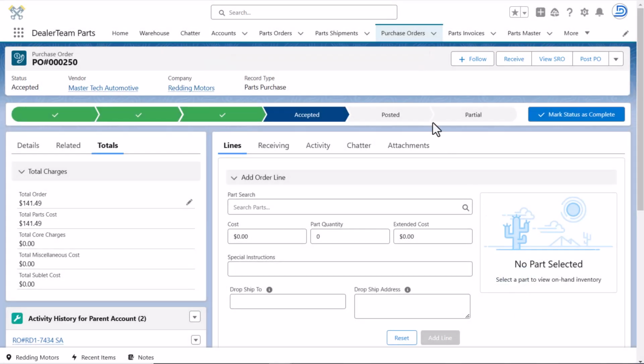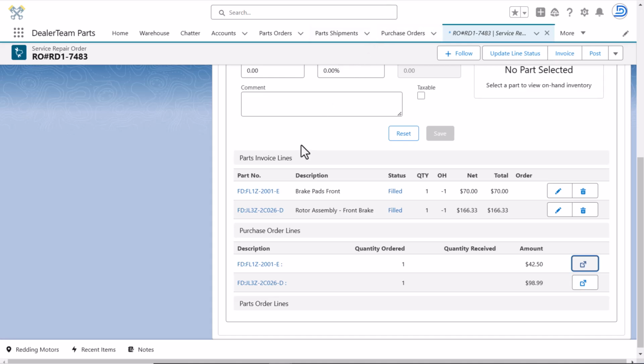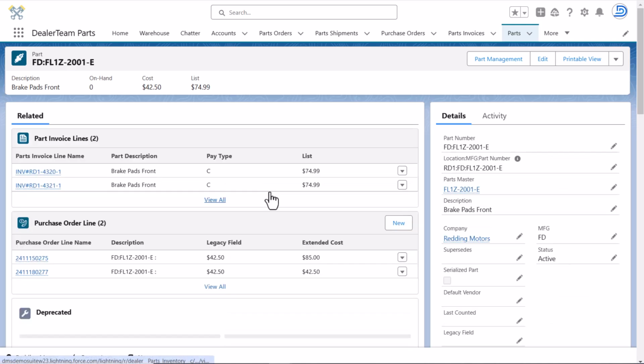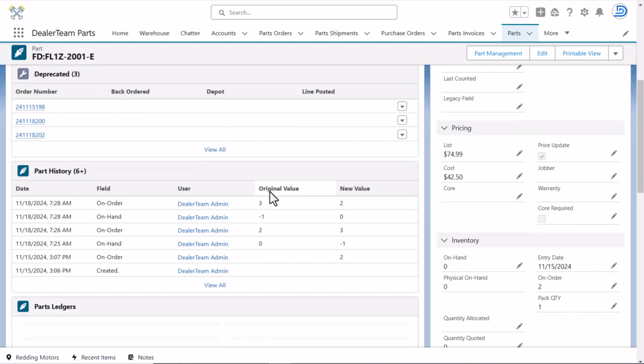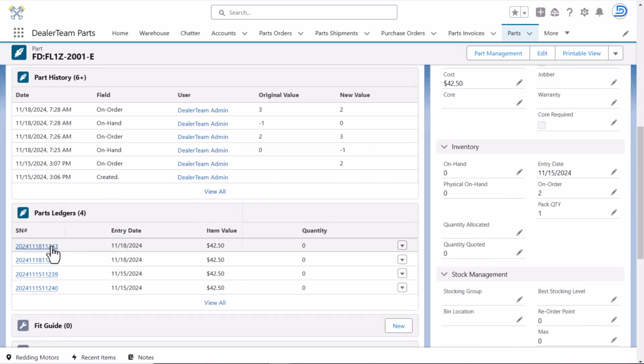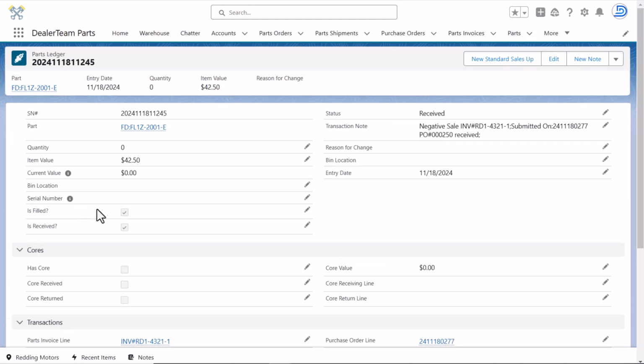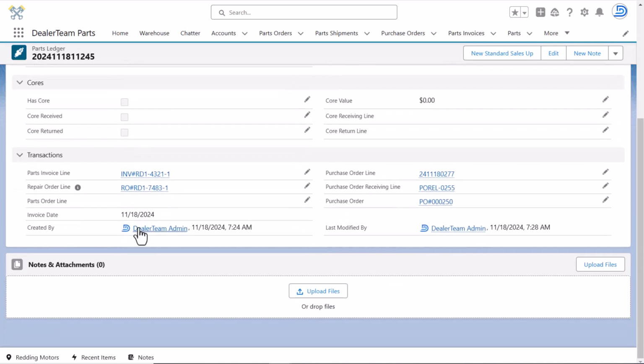If we navigate to the ordered part and select it on Parts Ledger, you can see all the details. The transaction is registered as a negative sale and shows a submission date. You can see the part is marked as filled and received. You can also access the invoice line, repair order line, purchase order, and receiving events.